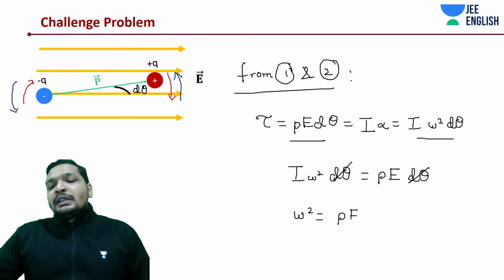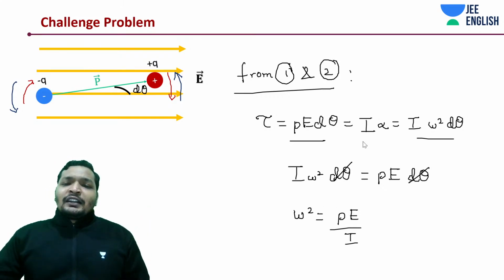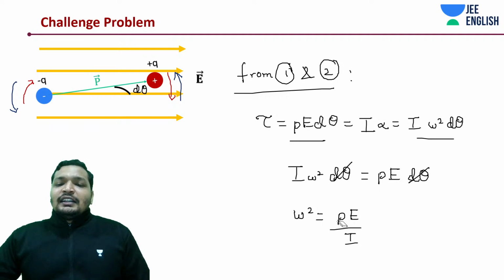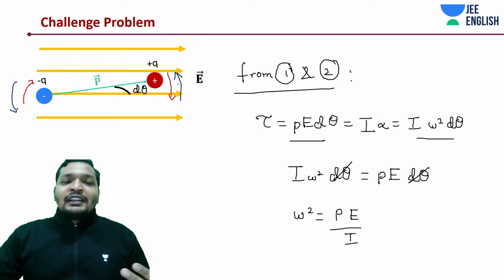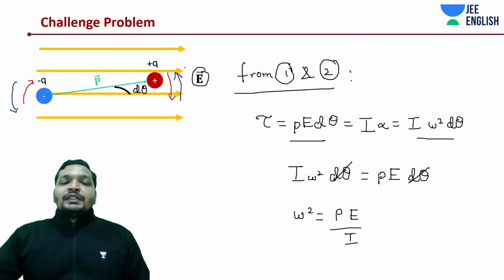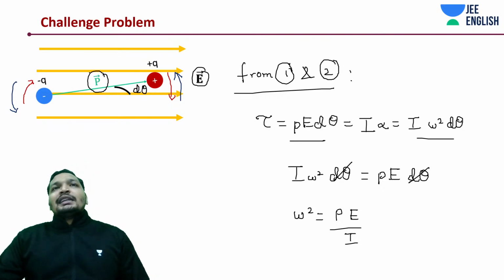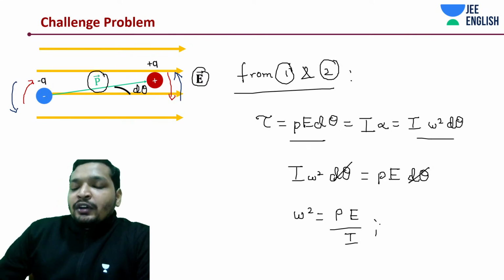So this is going to be PE. Not potential energy, PE is dipole moment into electric field, right? Don't think of it as potential energy. That is not at all correct, because we are going to deal with the potential energy concept as well. That's why I'm making you aware of this. PE is different from the PE that we are going to talk about. Rather, I'll call that EP or something like that, so that it is easy for our understanding.